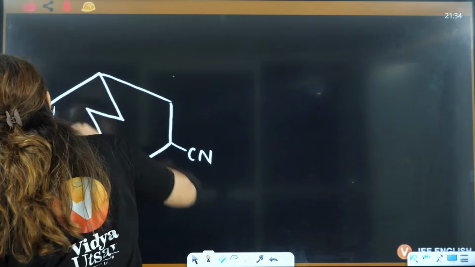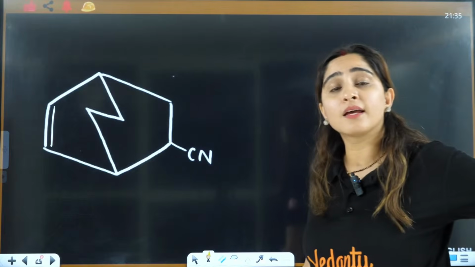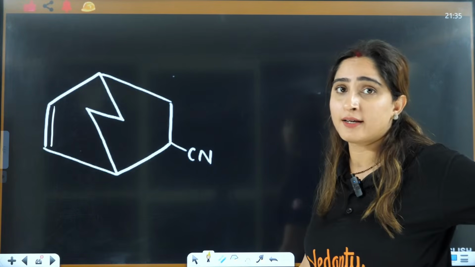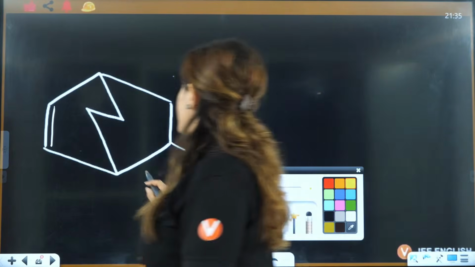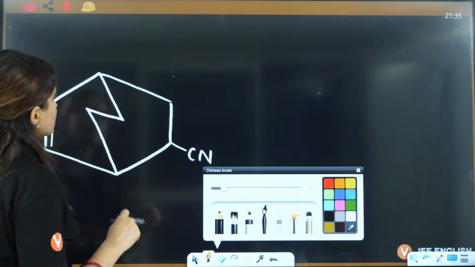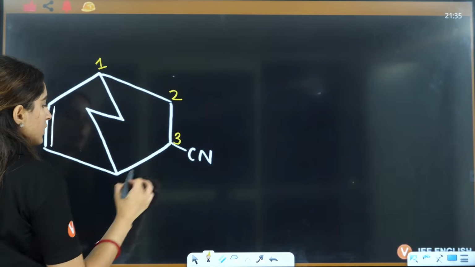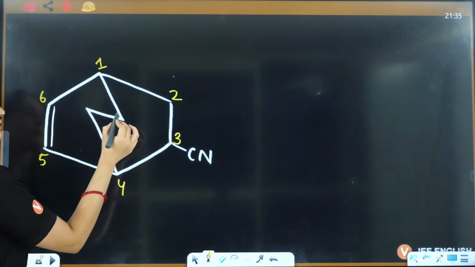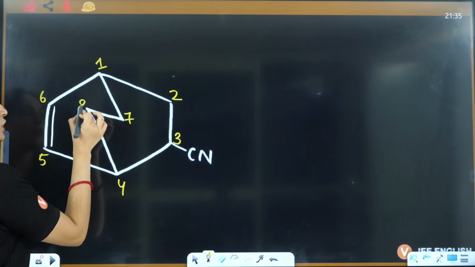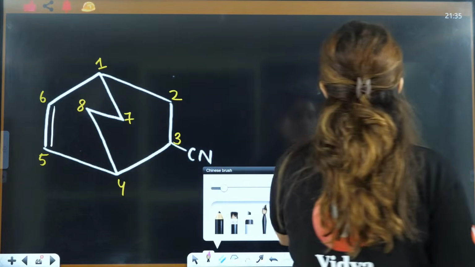Now what will you choose? You will choose CN, because CN is the functional group, right? So what will you do here? It will start from this position only: 1, 2, 3, 4, 5, 6, then you have 7 and then you have 8. Okay. Now what will you write?